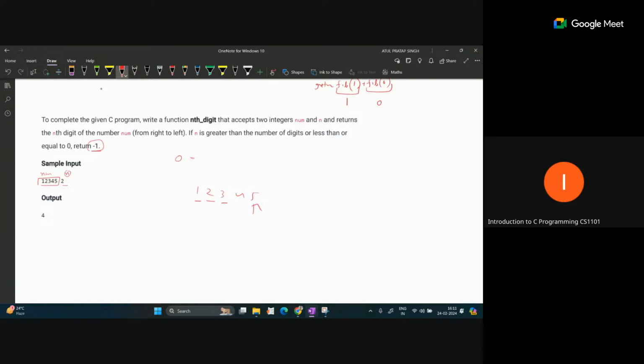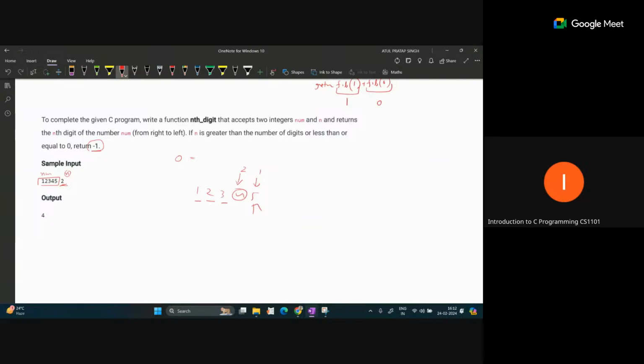If our n value is a valid value, like in this case the second digit, 2 means from the right position, this is the first and this is the second, so this 4 should be printed as output. So in an integer value, how can we find any particular digit from right to left? What logic can you apply here?